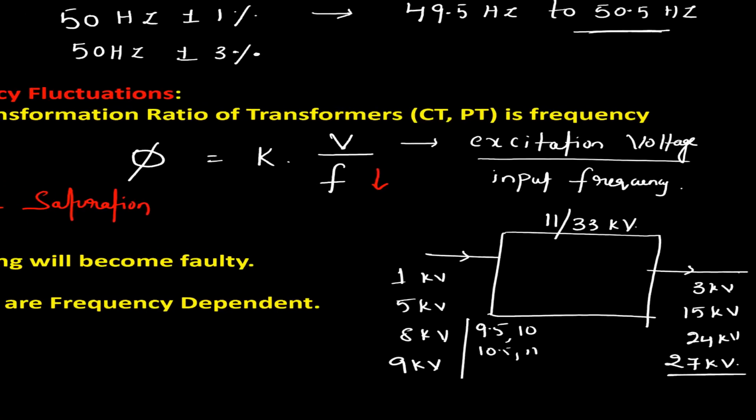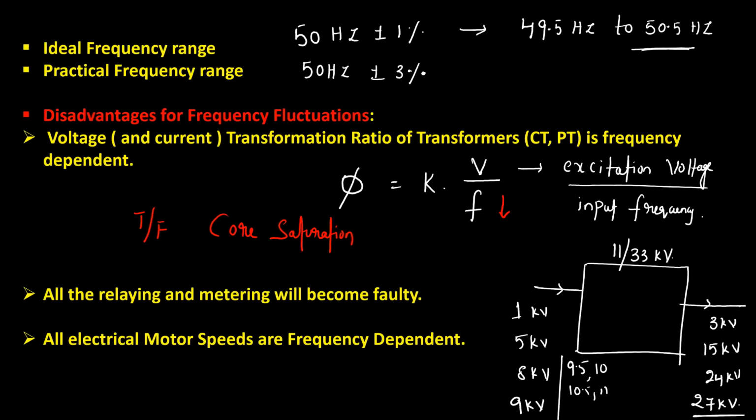Understand? So you should not allow the core saturation to happen before its rated voltage. Ideally, when you study the switchgear lectures, you will understand that the core should not saturate. So if your input frequency falls, there is a problem of core saturation. The transformation ratio which you always take as constant no longer remains valid, so your complete transformer action will be in trouble.